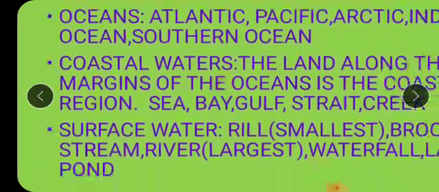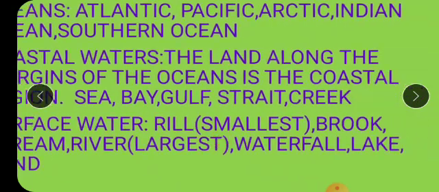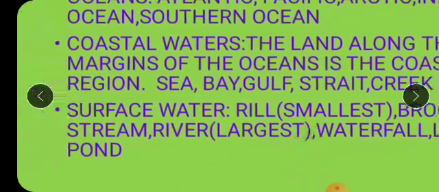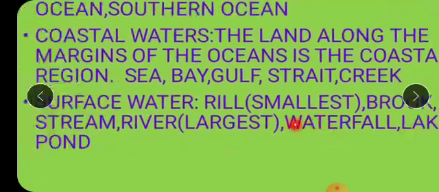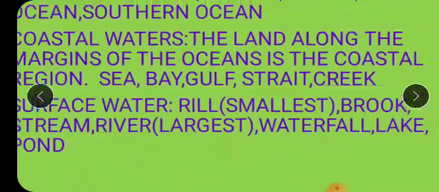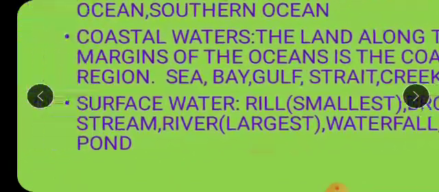and which is the surface water? Rill, smaller stream, brook, again kind of a stream, river, largest source, waterfall, lake, and pond. Okay, so rill and brook are nothing but the smaller streams. Stream, what is the meaning of stream, children? Streams means small river, very small water body. Okay.